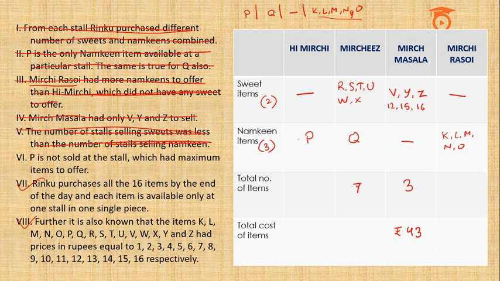Total number of items sold at Hi Mirchi is 5, and hence we have 16 items. Let us add the cost. So here it is 8 plus 9 plus 10 plus 11 plus 13 plus 14, 72 rupees at Mirchis, 15 rupees spent at Mirchi Rasoi, and only 6 rupees at Hi Mirchi. Hence we have made use of all these points. We have been able to fill out the entire table without any ambiguity.